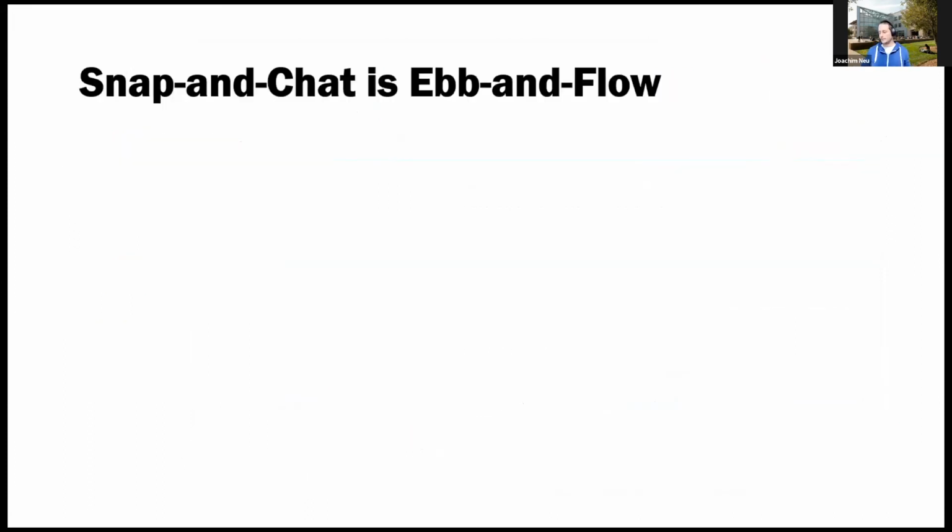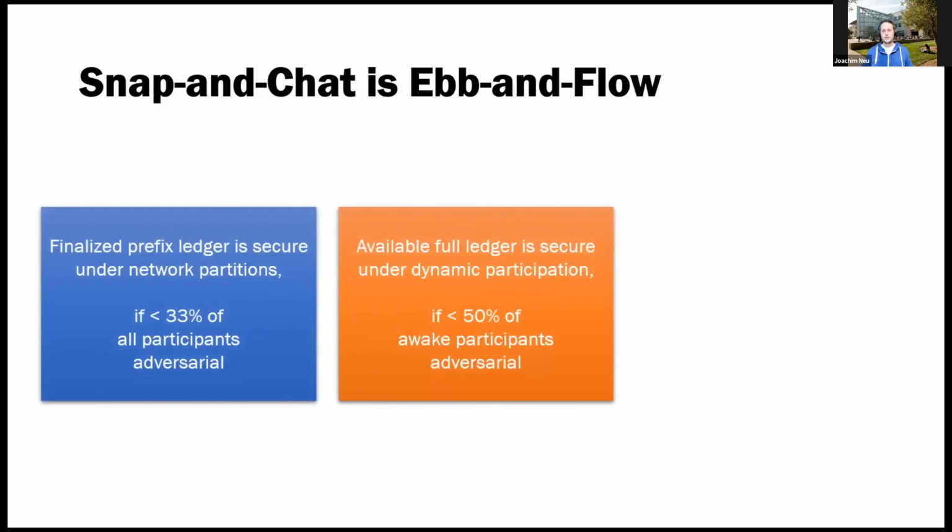Okay, so then I come to the third part of the talk, which is about our solution, our construction for an Ebb-and-Flow protocol that we devise in this paper, which are snap and chat protocols. So snap and chat protocols have the following properties. Namely, they output two ledgers, right? A finalized prefix and a full available ledger.